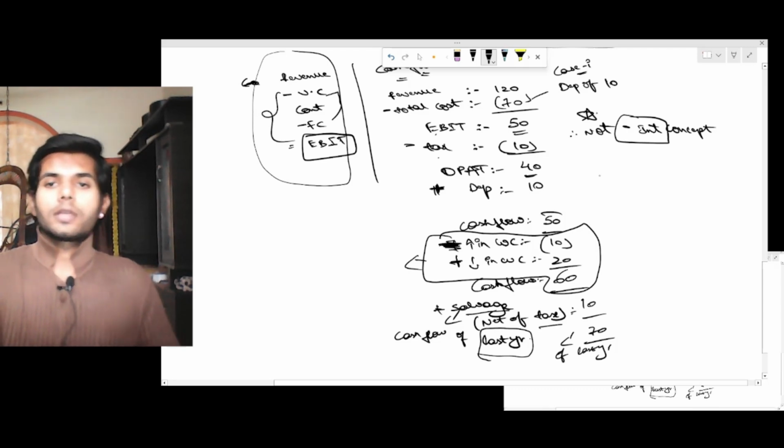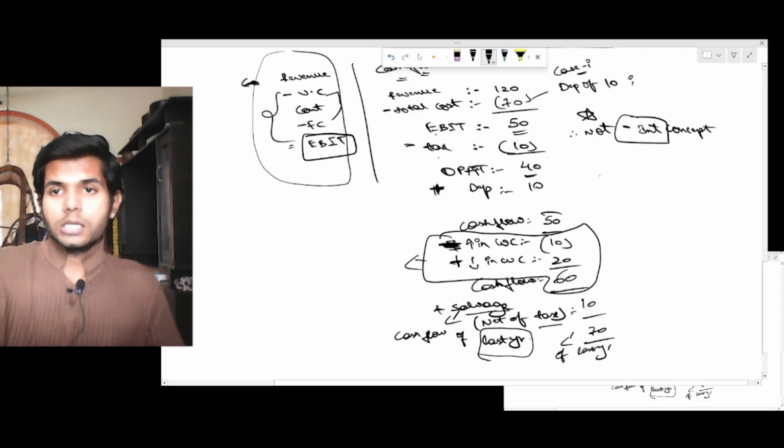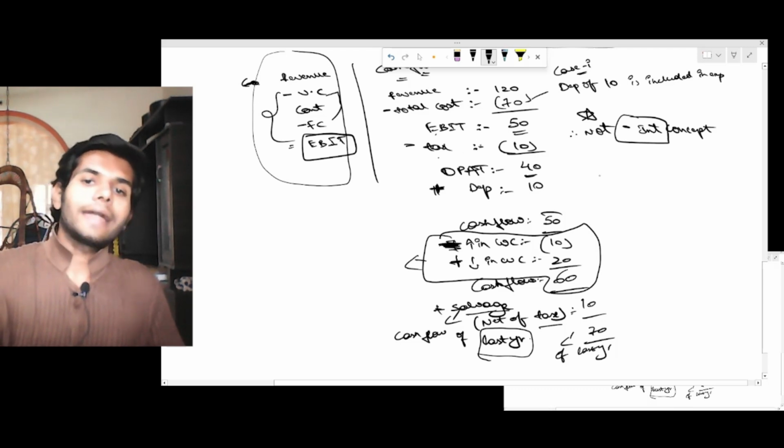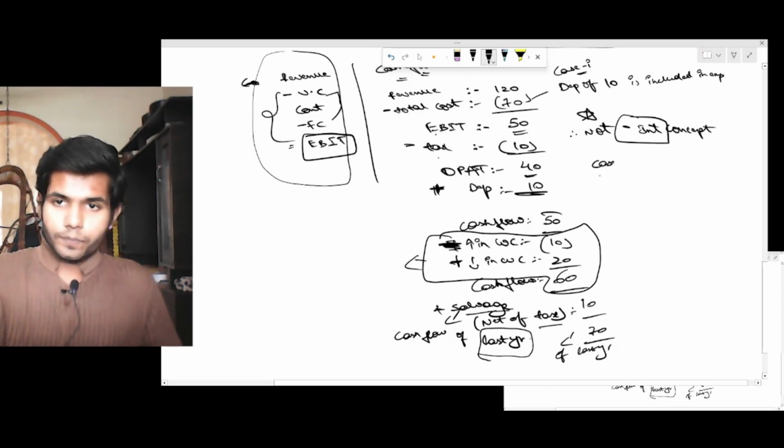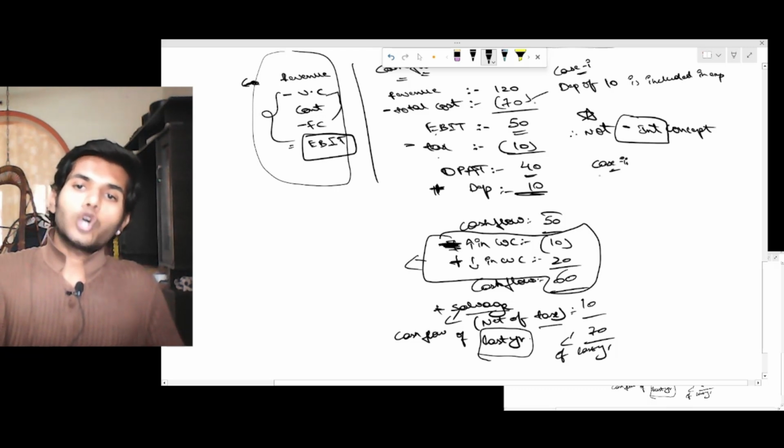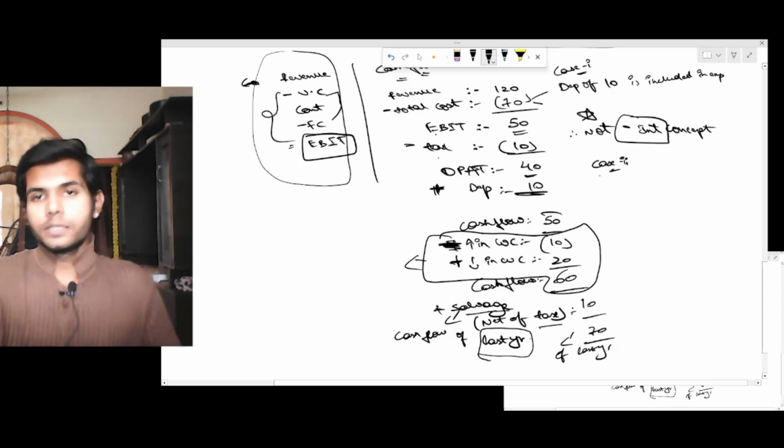net of tax. Case 1: if depreciation of 10 lakh is included in expense, what we did was add back the depreciation amount here, because this is not the actual cash flow. Now case 2: same, entirely same, but then in cost we have not taken depreciation of 10.